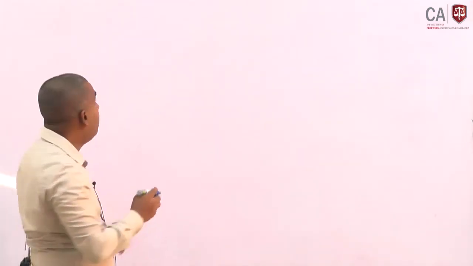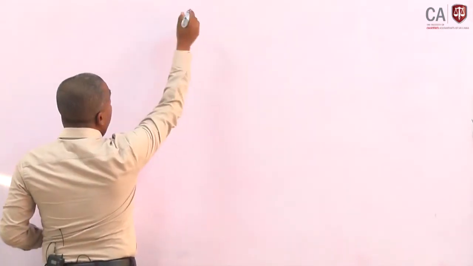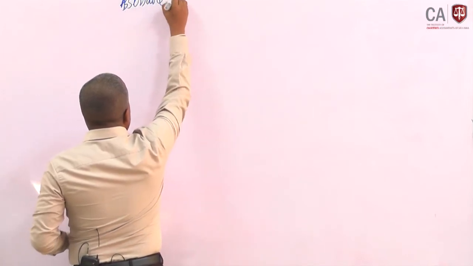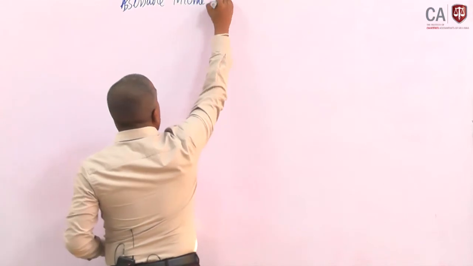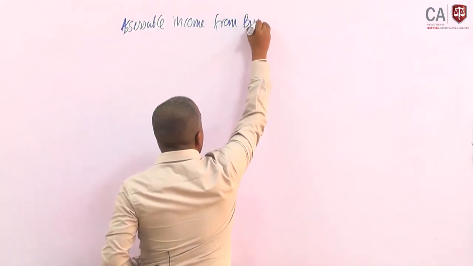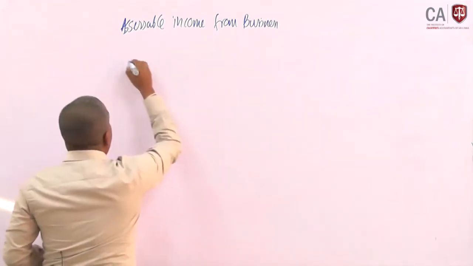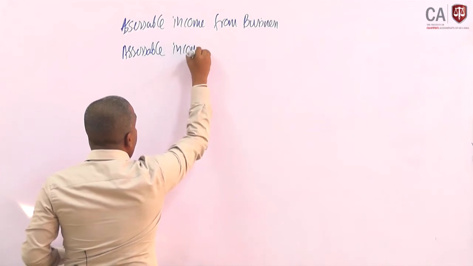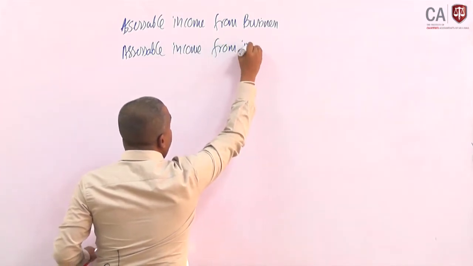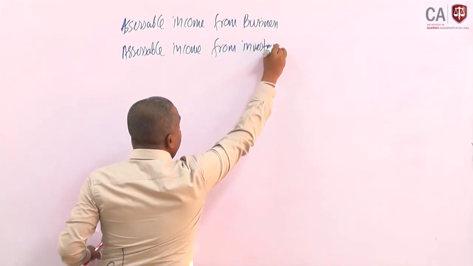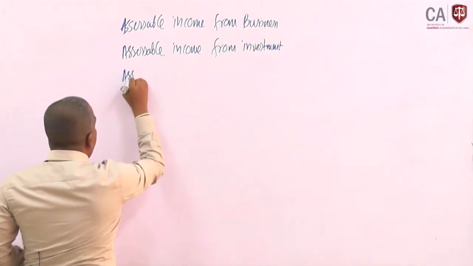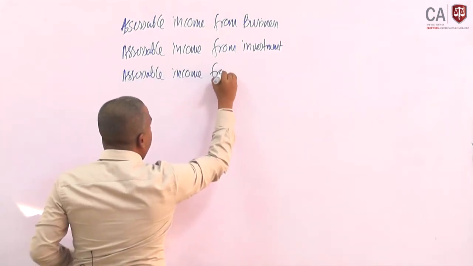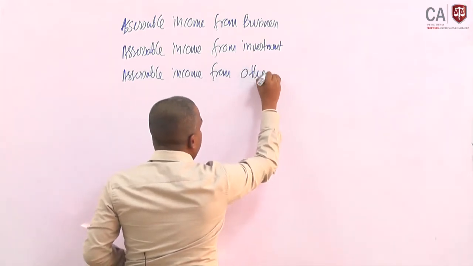For each source we should identify the taxable income: taxable income from business, taxable income from investment, taxable income from other sources.